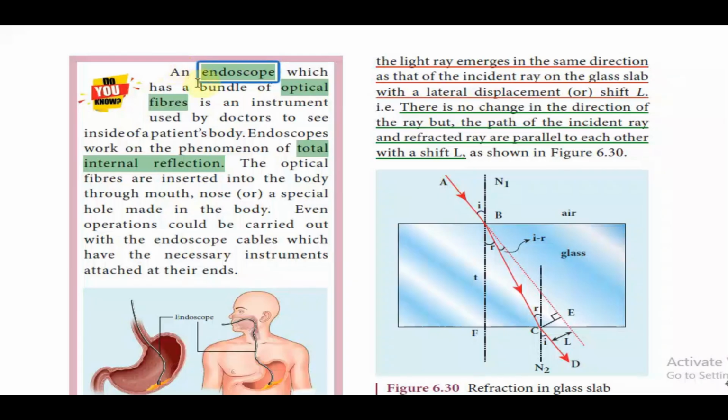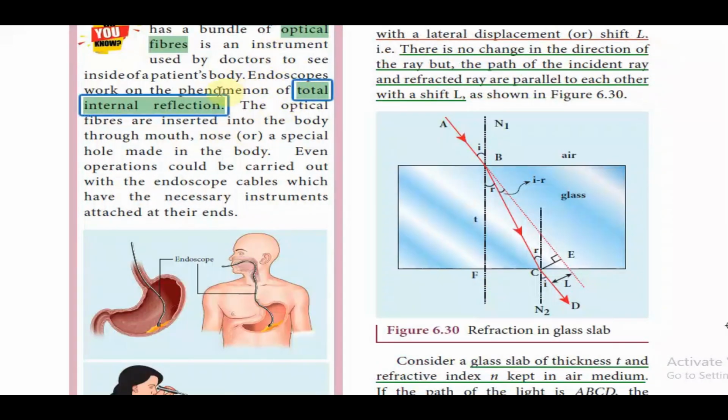Dear students, we are going to study about the applications of total internal reflection. Already you have studied about the optic fiber and where it is being used. That is called an endoscope. What is an endoscope? An endoscope has a bundle of optical fibers, and that is an instrument used by doctors to see the inside of the patient's body. Endoscopes work on the phenomenon of total internal reflection.